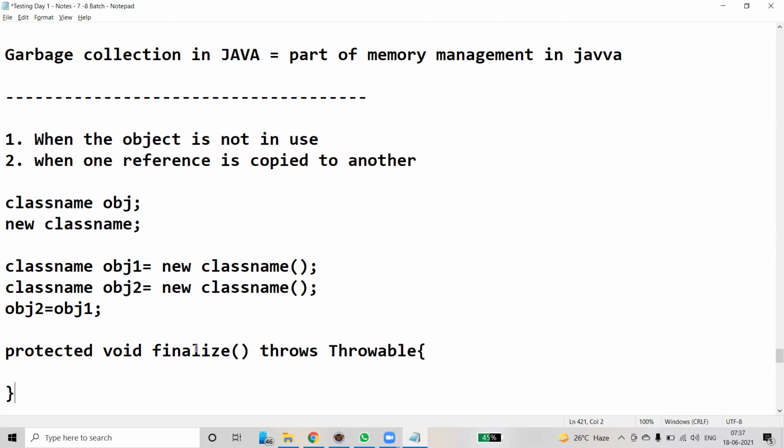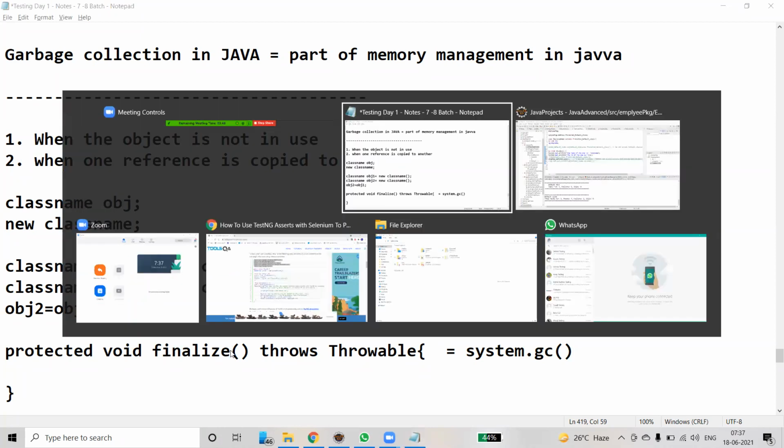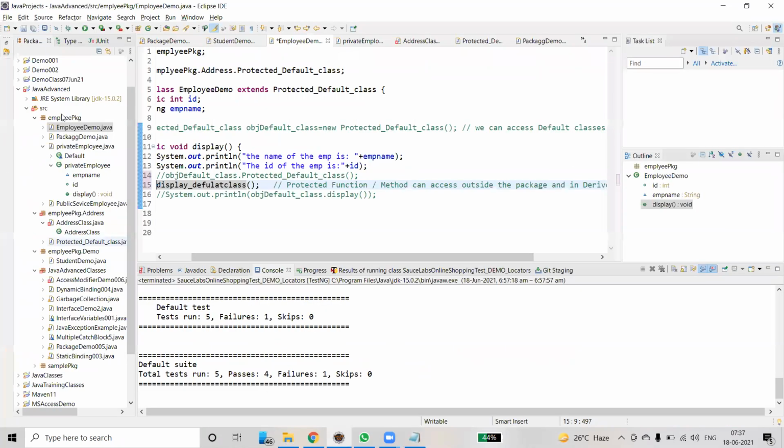We can call garbage collection by calling the method System.gc. We can also override the finalize method, which is equivalent to System.gc. System.gc means garbage collection, a method that invokes garbage collection. The finalize method is invoked just before the object is destroyed by Java garbage collection. Automatically this method gets invoked before deleting the object. Let me create one simple demo quickly so you understand.